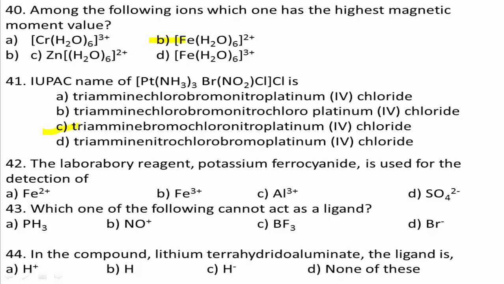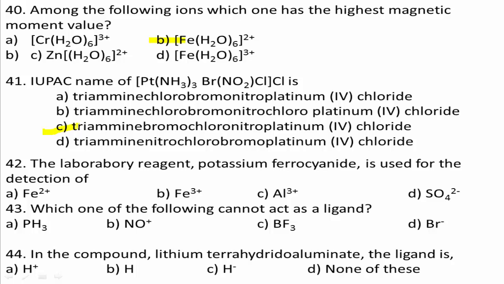Next, question number 42. The laboratory reagent potassium ferrocyanide is used for the detection of: option A, Fe2+; option B, Fe3+; option C, Al3+; option D, SO4 2-. It is a theoretical direct question.